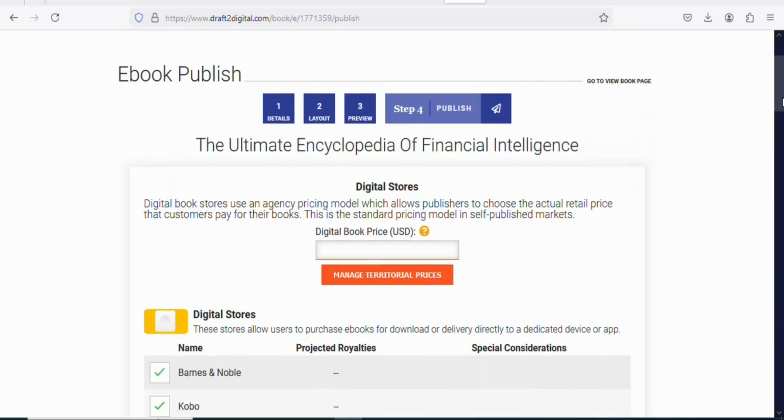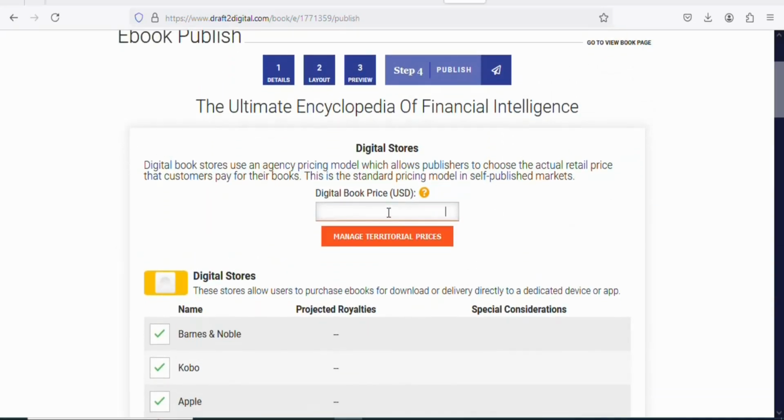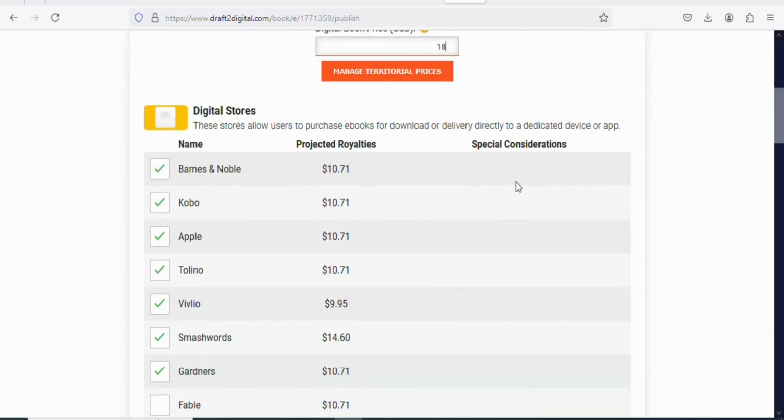Once you click on it, the next step is the price. So you can enter the price right here. You can enter any price that you want. So let's enter $18. Once you enter the price, you are going to see the amount of royalties that you are going to earn. You can see these are all marketplaces that your book is going to be listed for sale.